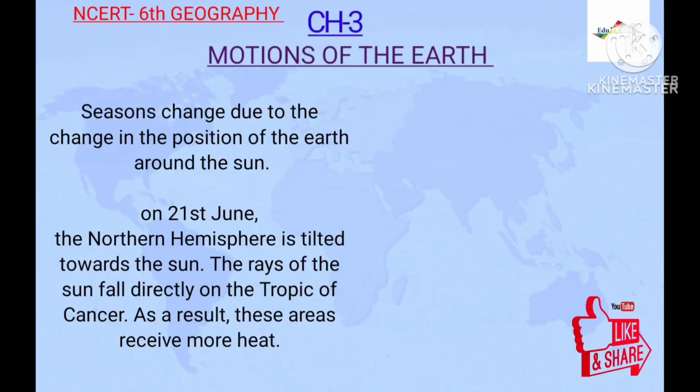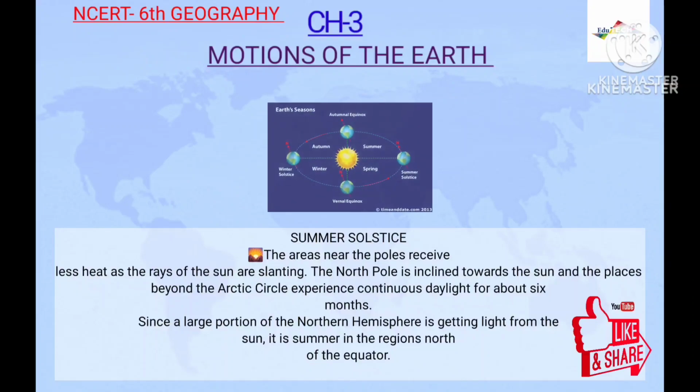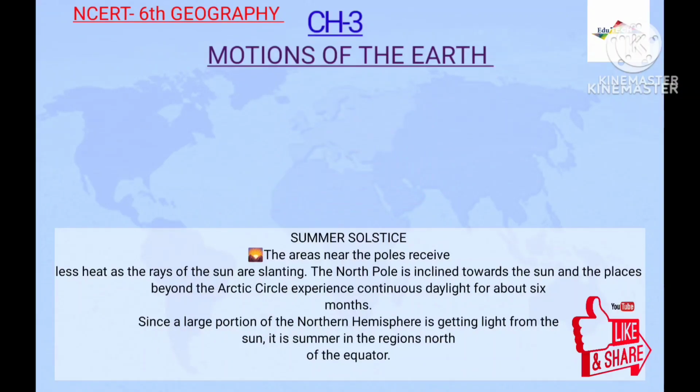On 21st June, the northern hemisphere is tilted towards the Sun. The rays of the Sun fall directly on the Tropic of Cancer. As a result, this area receives more heat. What is the summer solstice? The area near the poles receives less heat as the rays of the Sun are slanting. The North Pole is inclined towards the Sun, and the places beyond the Arctic Circle experience continuous daylight for about 6 months. Since a large portion of the northern hemisphere is getting light from the Sun, it is summer in the region north of the equator.